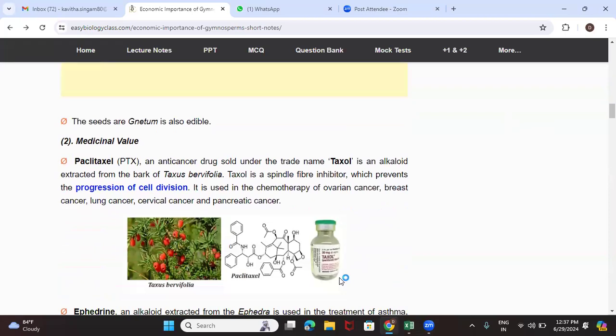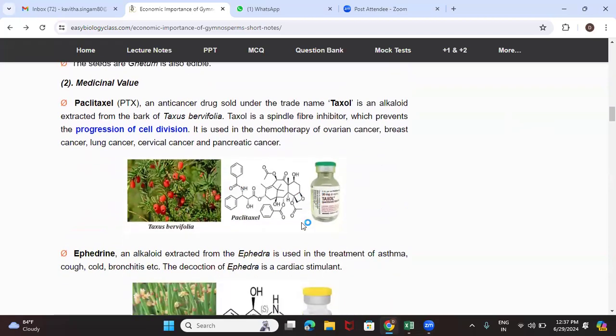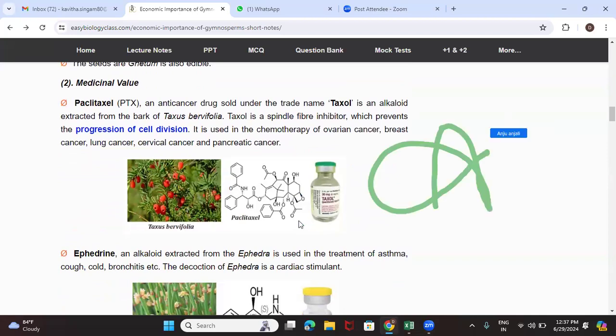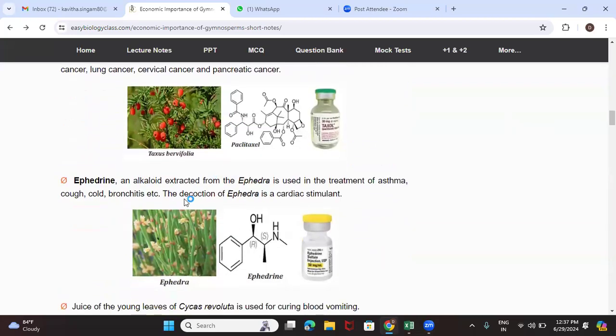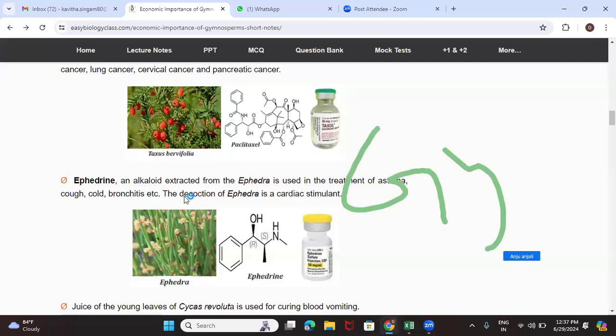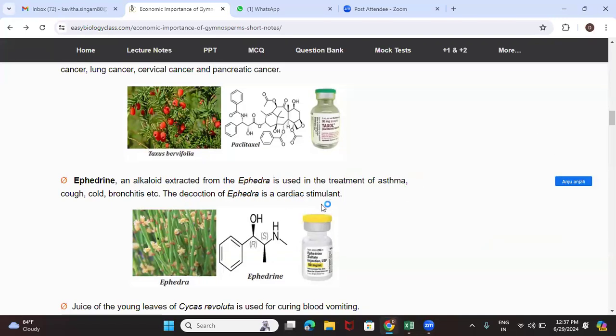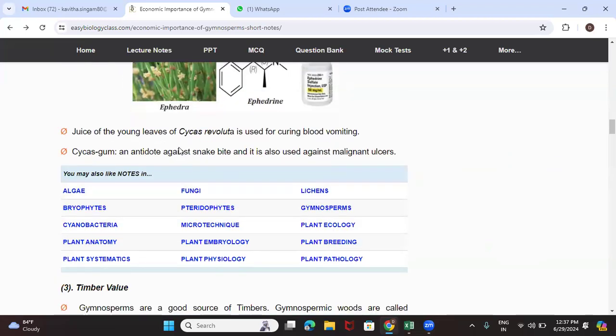Next, I told you about the medicinal value, which must not be forgotten. They have a very important role as alkaloids used in cancer treatment, in chemotherapy. So there is Taxol, taken from the Taxus plant, and also ephedrine, used in the treatment of asthma and all that, and also as a cardiac stimulant. Next, the juice of Cycas is used in curing the blood.